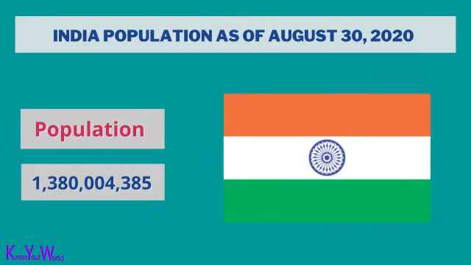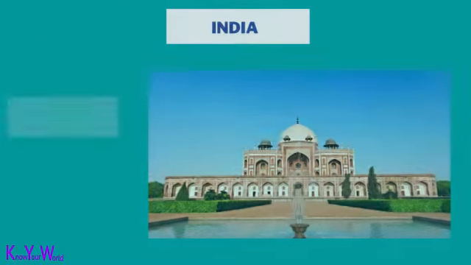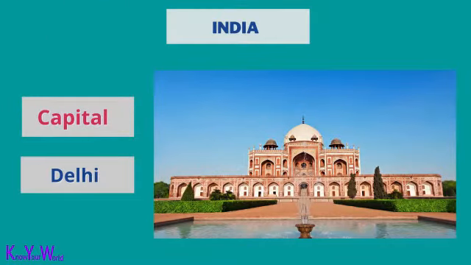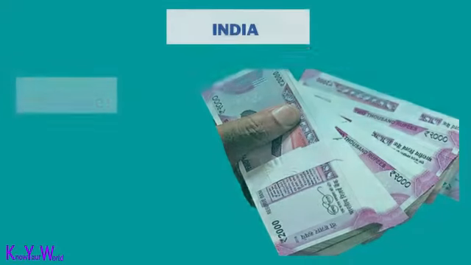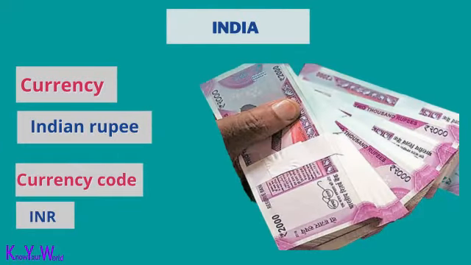India population in 2020 is 1,380,004,385. The capital of India is Delhi. The name of the Indian currency is Indian Rupee. The ISO currency code is INR.